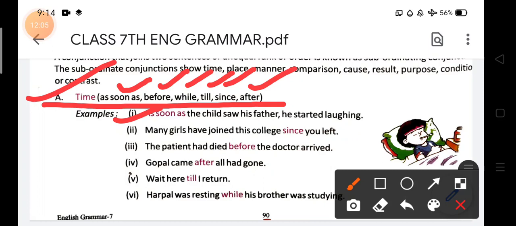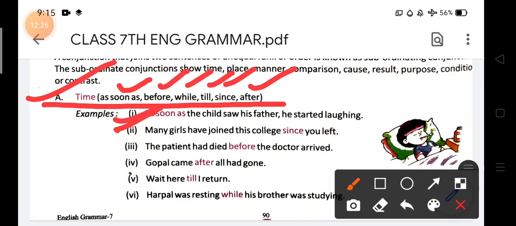Next example you will understand. Many girls have joined this college since you left. Next, the patient had died before the doctor arrived. Gopal came after all had gone. Wait here till I return.